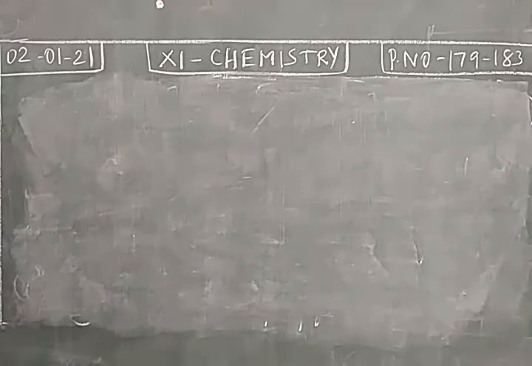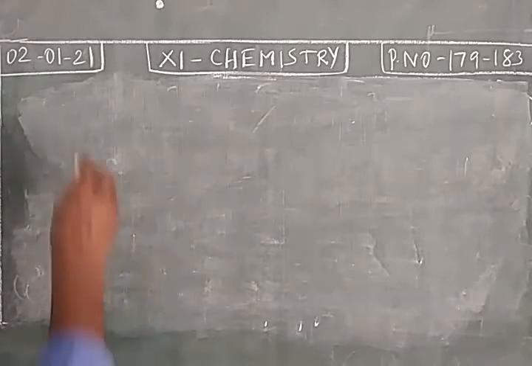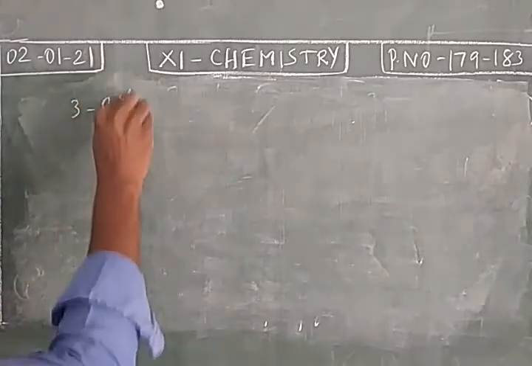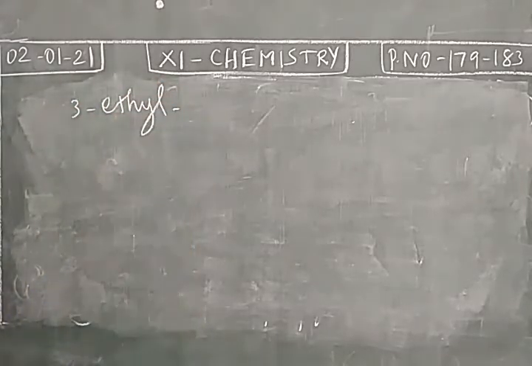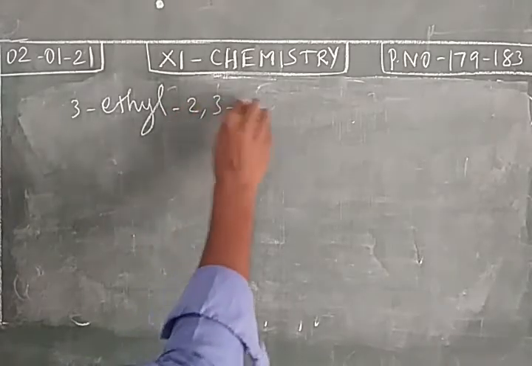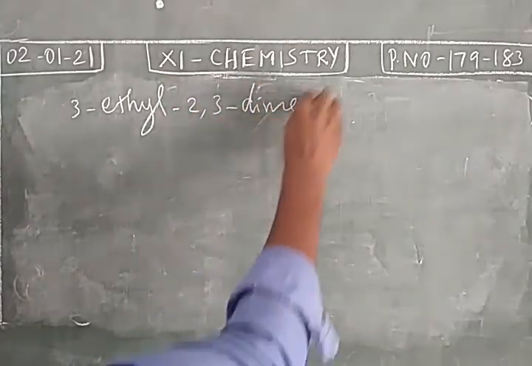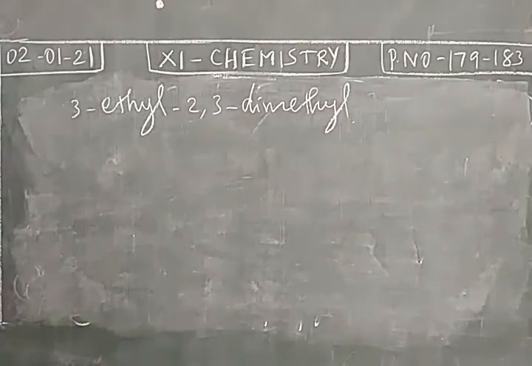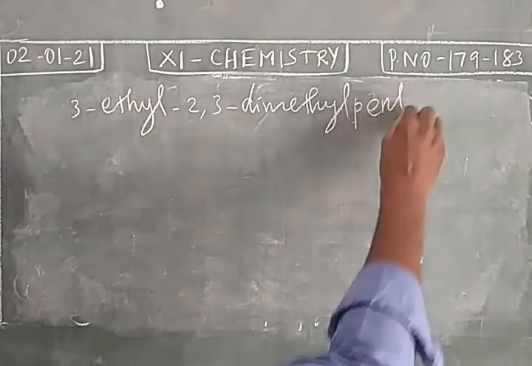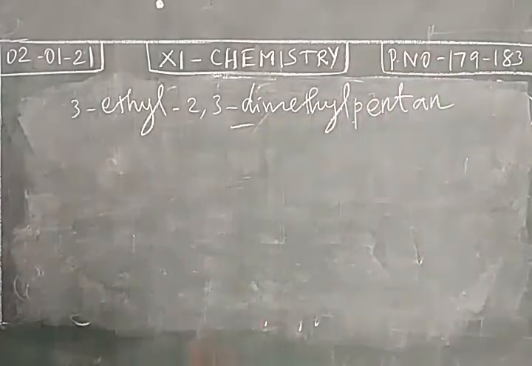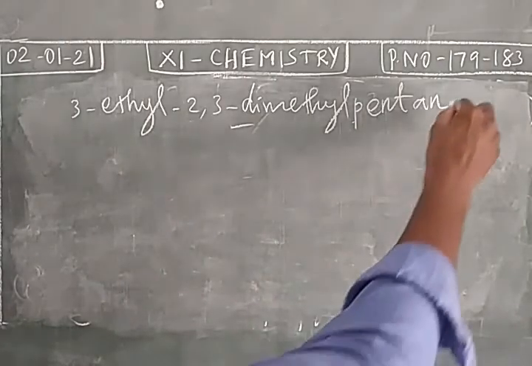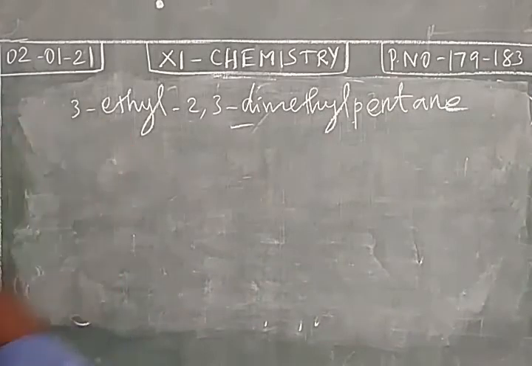If the name is given, how will you write the structure? Take 3-ethyl 2,3-dimethyl pentane. So this is an IUPAC name for an organic compound. For this IUPAC name, how will you draw the structure?